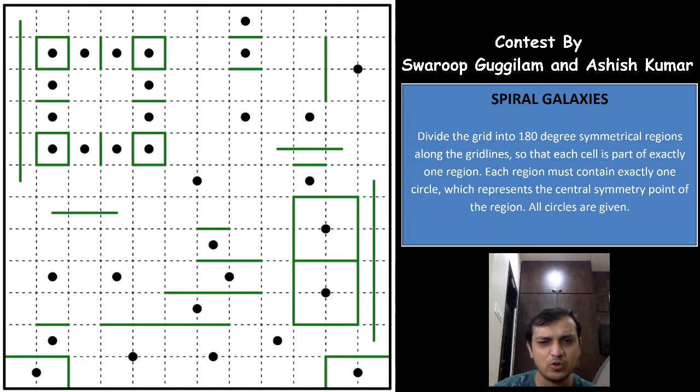Before that, we'll go another way. As you can see, there are a few things that you always have to keep in mind while solving a spiral galaxies puzzle, right? That will help you solve faster. Now if you see this cell, can this cell be taken by this galaxy? No, because the opposite cell is already another galaxy, which means that this cell can be taken either by this galaxy, or it can go up and be taken by any other galaxy or this galaxy, right?